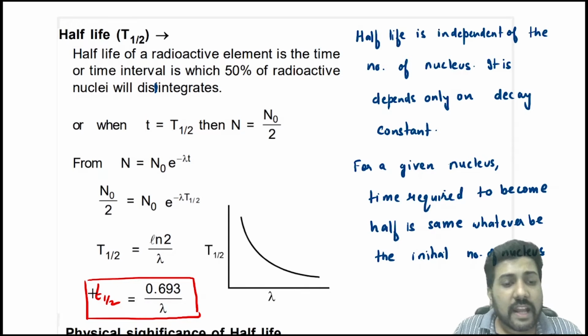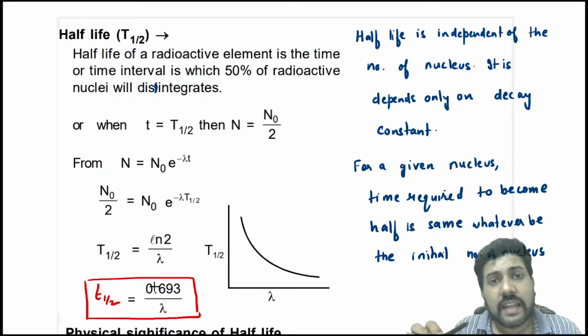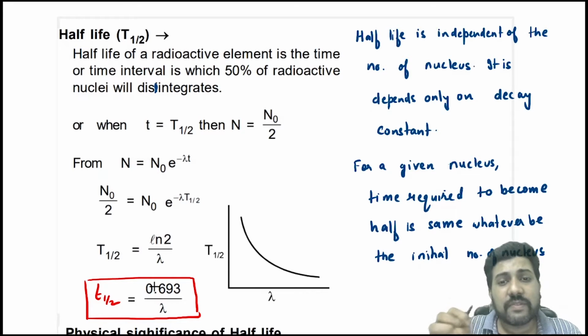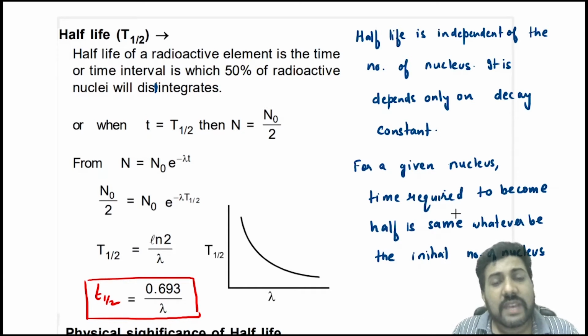So if you plot the graph between T half and lambda, you will get a rectangular hyperbola because the product of T half and lambda is a constant, right? Now this half-life is independent of the number of nucleus. From here you can see that the half-life is independent of the number of nucleus and it depends only on the decay constant. And decay constant is a property of the nucleus or the type of nucleus. So for a given nucleus, the time period required to become half is same whatever be the initial number of nucleus. For example, initially you have 1000 nucleus.